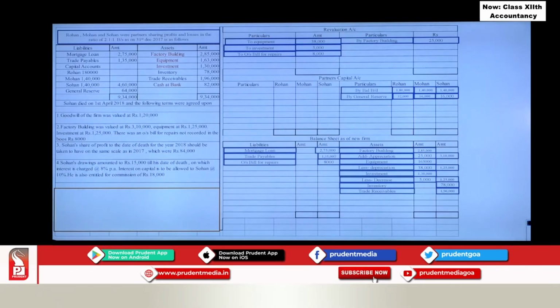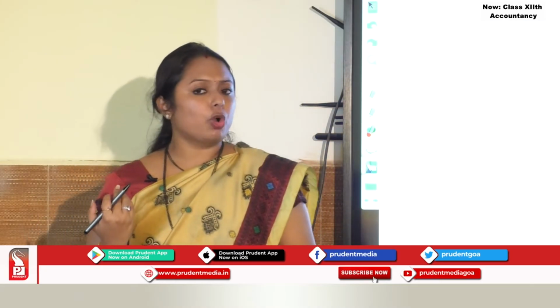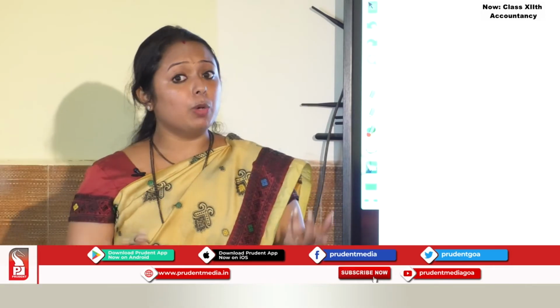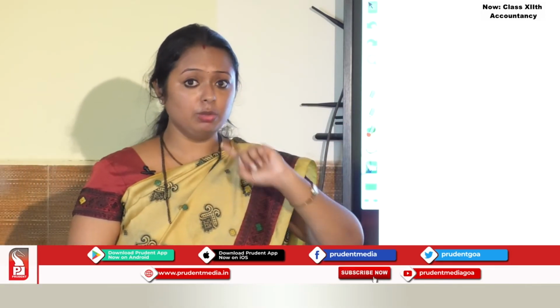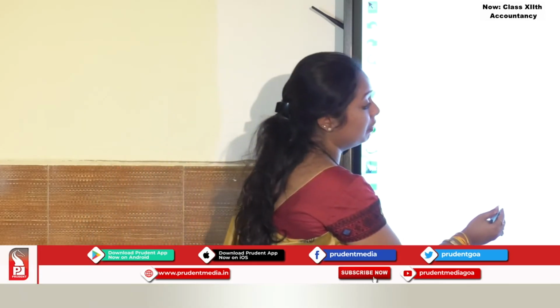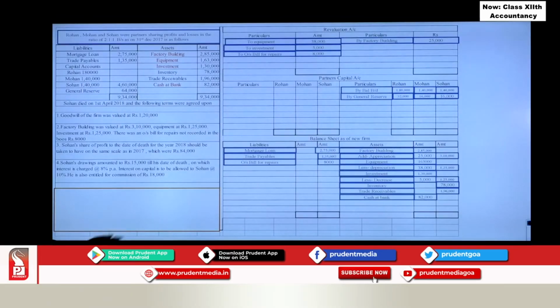Now why I have marked cash at bank? You have 82,000, but when you read the problem, you got an idea that partner has made drawings. When the partner makes the drawings, automatically what happens? He withdraws the amount, correct? So the amount is deducted from the bank account, right? So that's why. How we will show it? Cash at bank 82,000 less Sohan's drawing. How much Sohan has withdrawn? 15,000. Correct? So that's why we have shown. That's why it is very important. You read the problem. This will give you an idea.